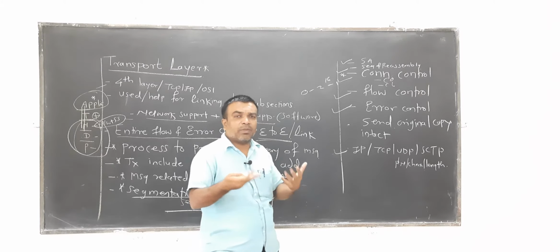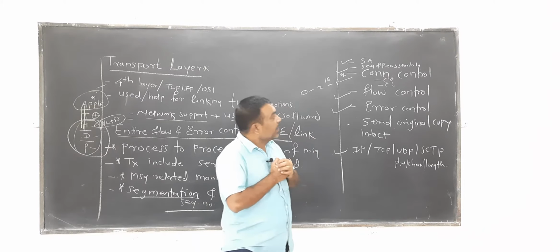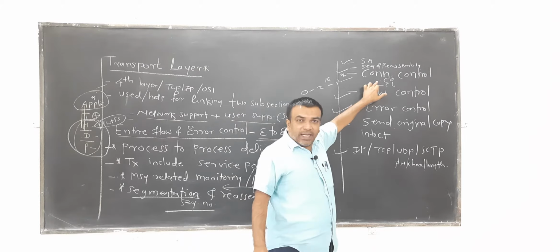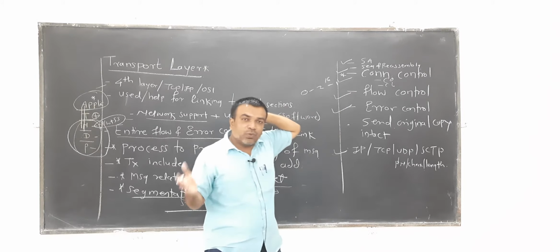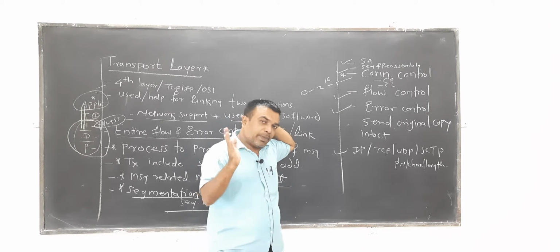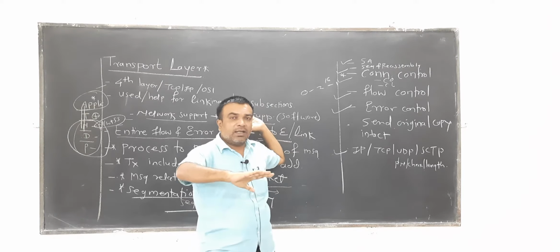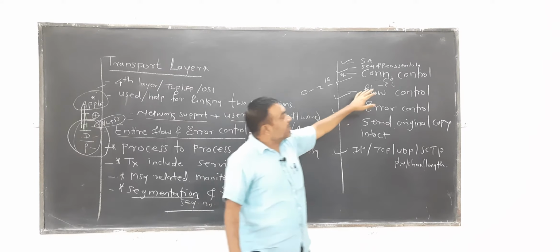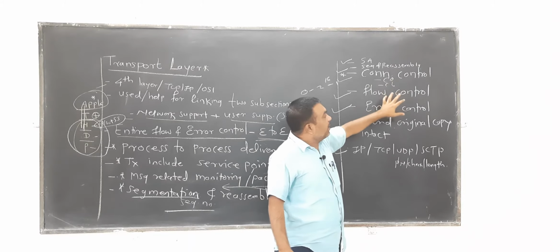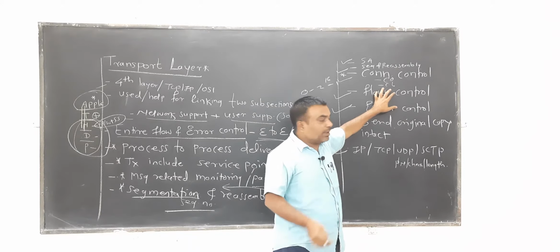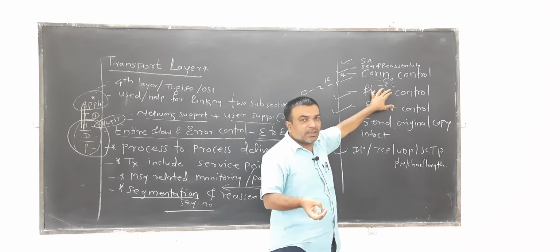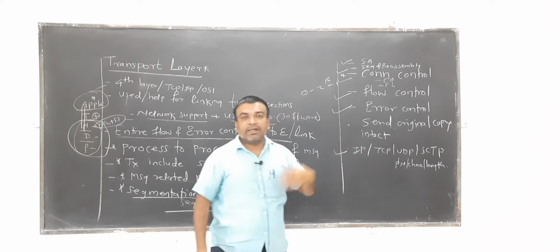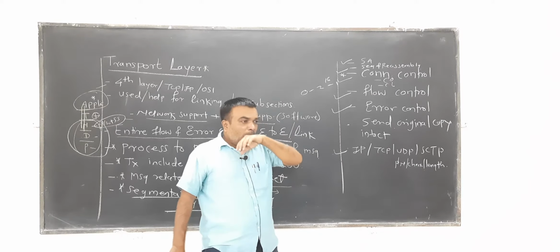So in connection oriented delivery, one application establishes the connection, passes the data, and then terminates the connection. Another variation, connectionless delivery, is also supported by the transport layer.